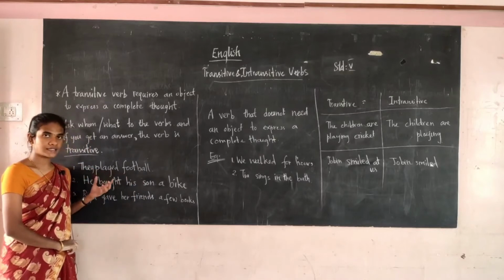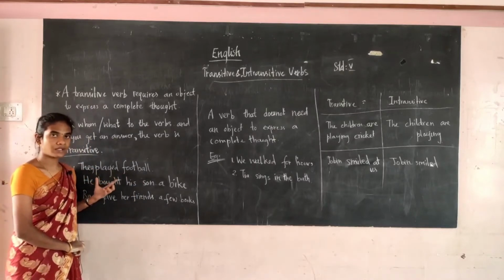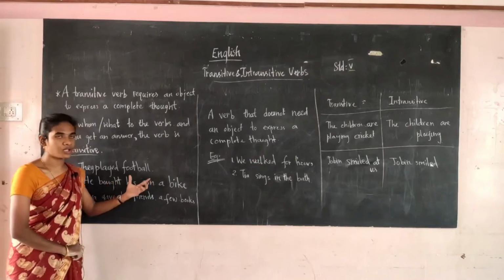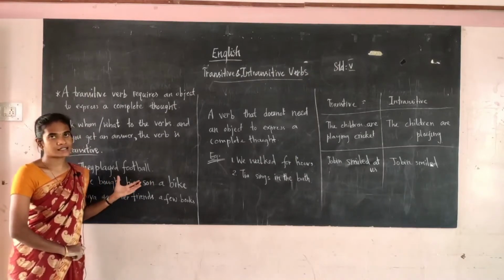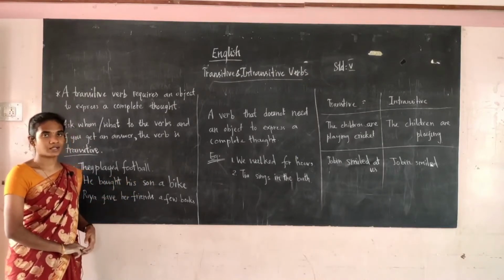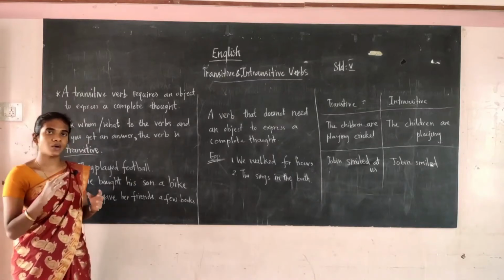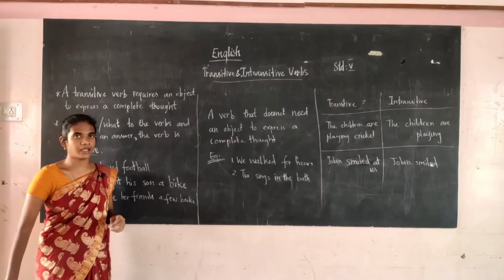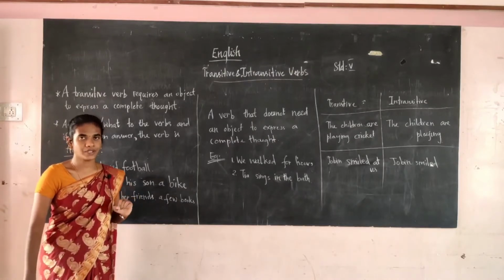So the question is asked, what did they play? They are answering football. If it is an answer, that is an object of the sentence. So in transitive and intransitive verbs, we have to mainly focus on the object only.